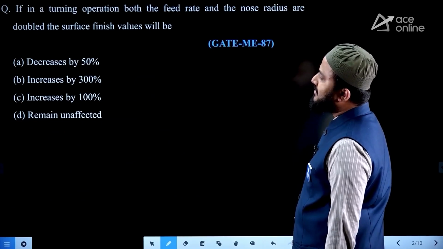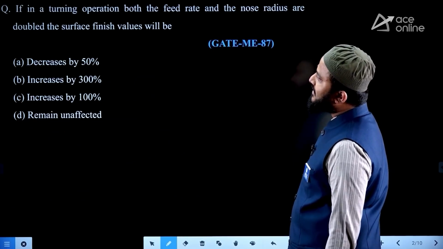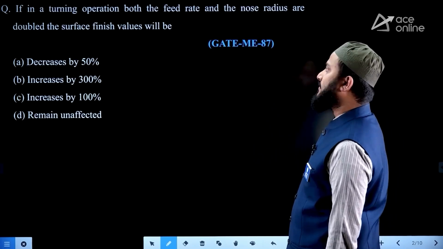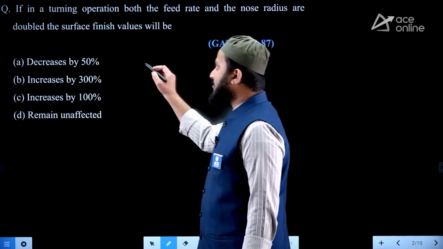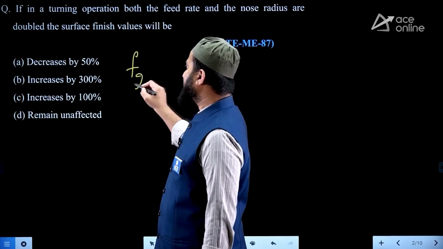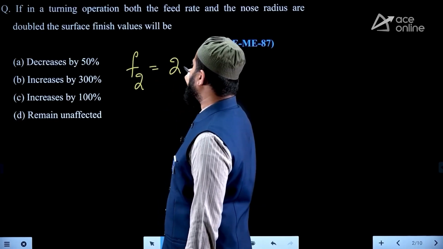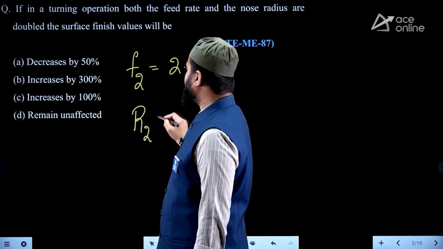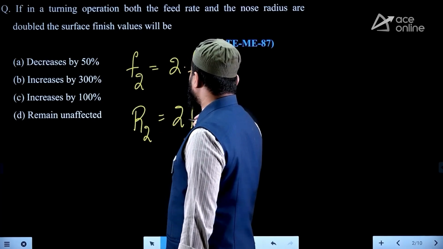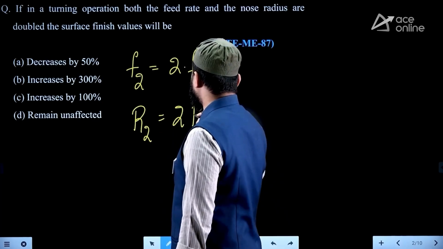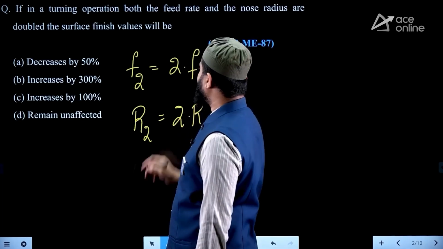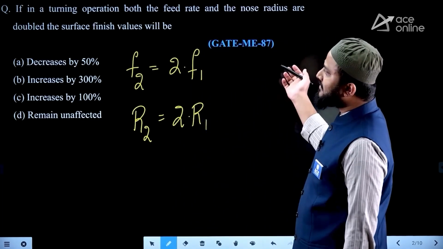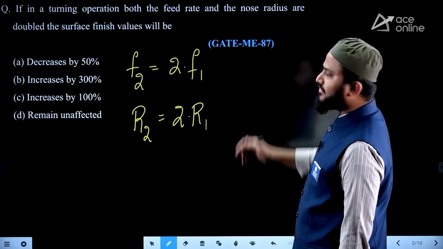Question next one. What they are saying is, if in a turning operation both feed rate and the nose radius are doubled, the surface finish value will be. Now what they are saying is, feed rate F2 when you compare with F1 is double. Even nose radius R2 when you compare with R1 is also doubled. Then what they are asking is, what is the surface finish value?